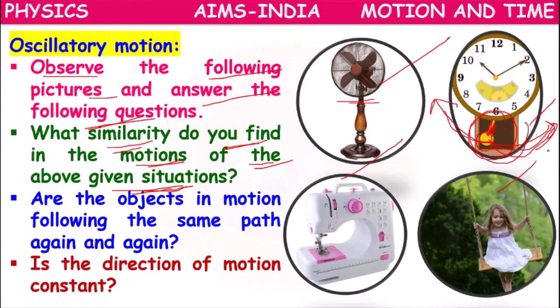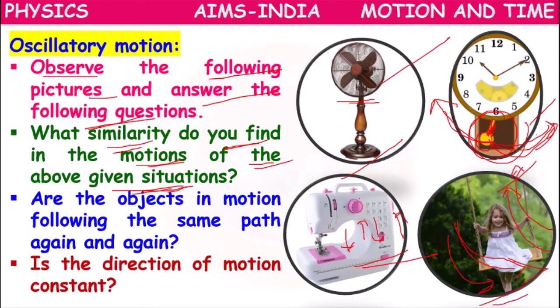Whereas in the swing machine, the needle will come down, go up, come down and go up. This is also one kind of to and fro motion. Or a girl moving on the swing: she will come forward, then go backward, again come forward, then go backward. It is also one kind of to and fro motion.